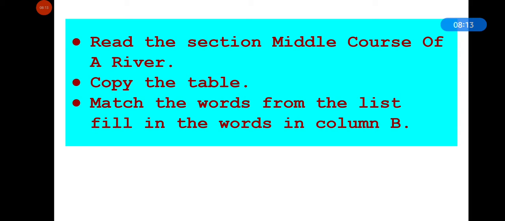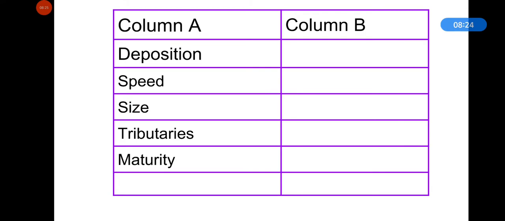Fill in the words in column B. I will show you the table and the list of words. So here is the table. Copy this table, pause the video, make column A and column B and copy this table: deposition, speed, size, tributaries and maturity, stage or course of a river.